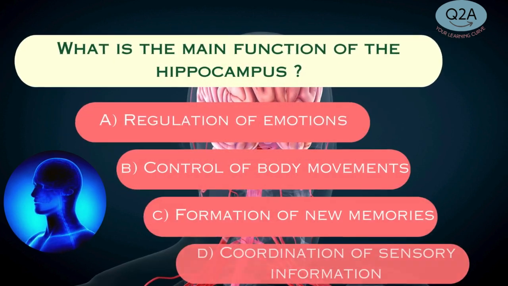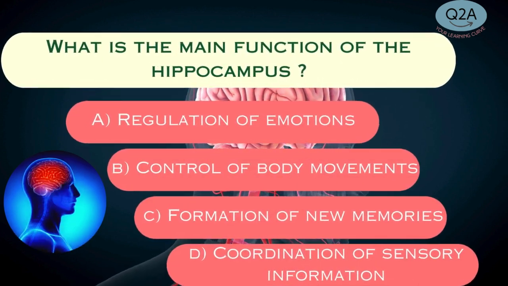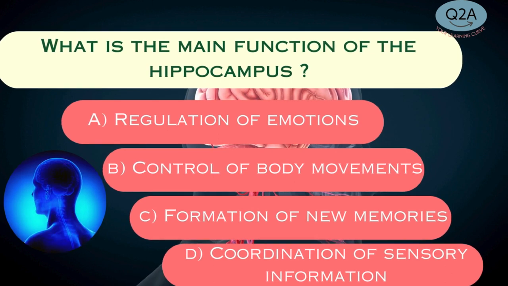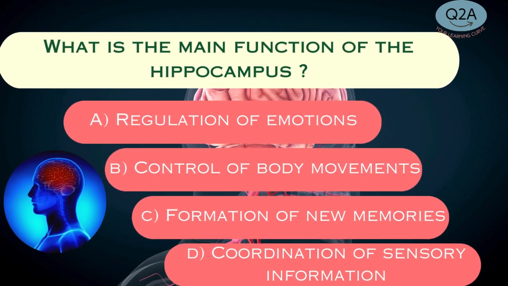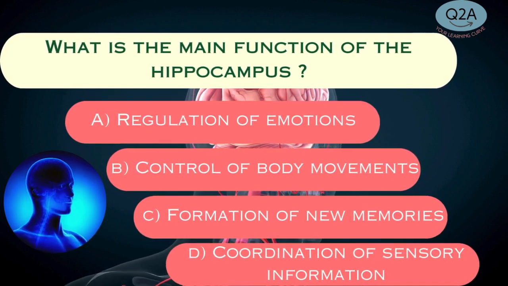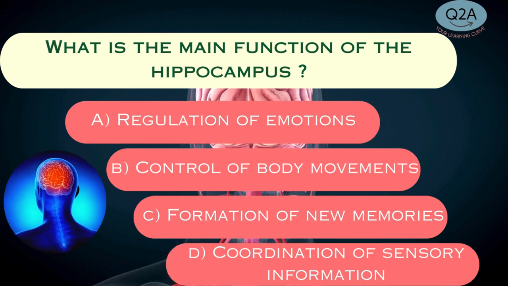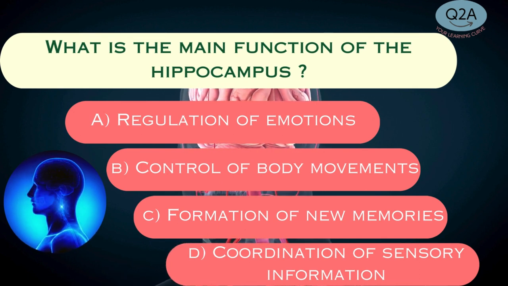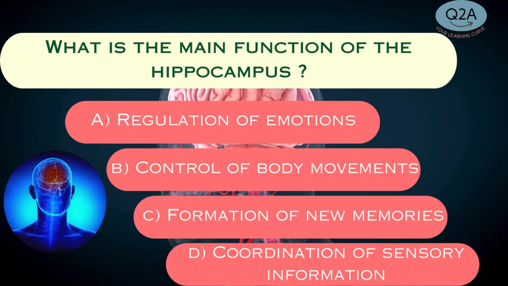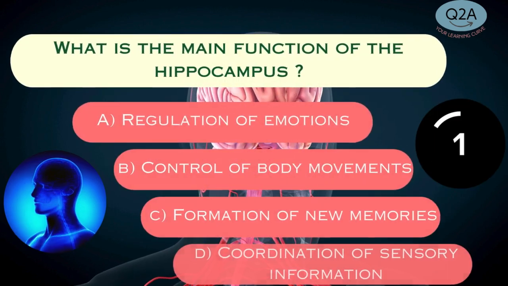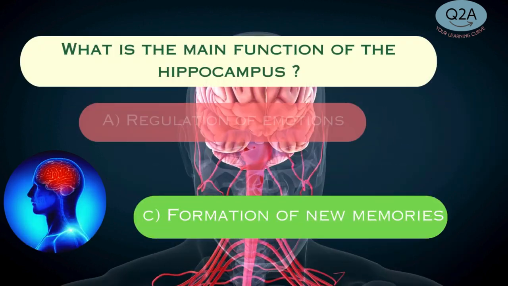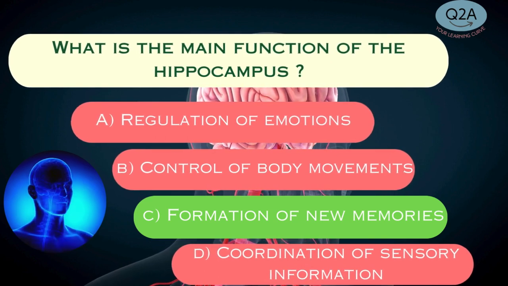What is the main function of the hippocampus? A. Regulation of emotions. B. Control of body movements. C. Formation of new memories. D. Coordination of sensory information. Answer C. Formation of new memories.